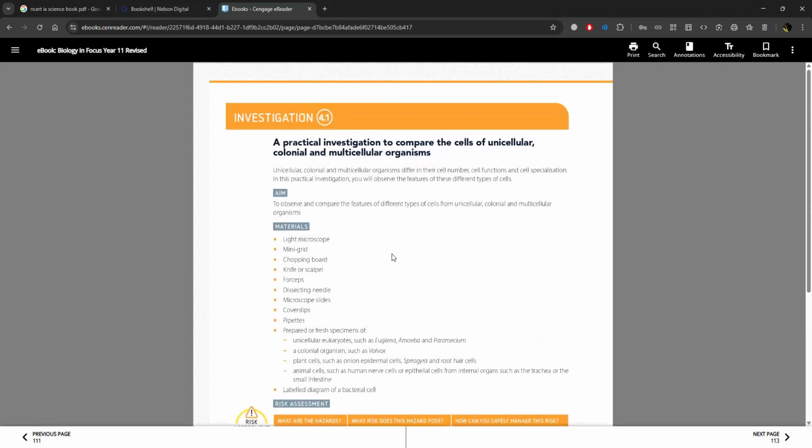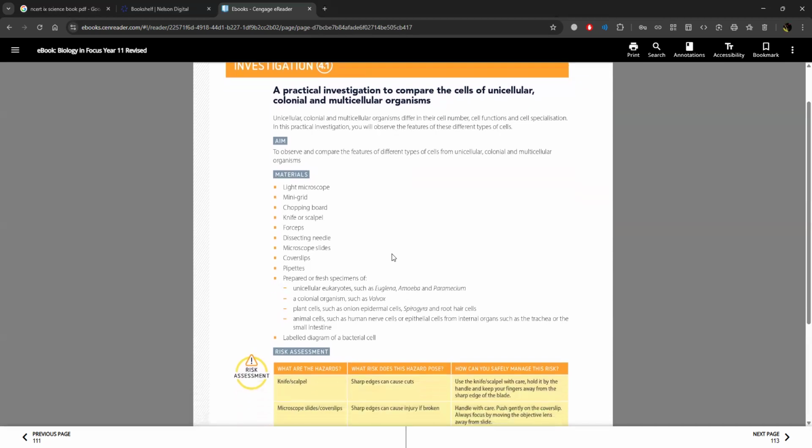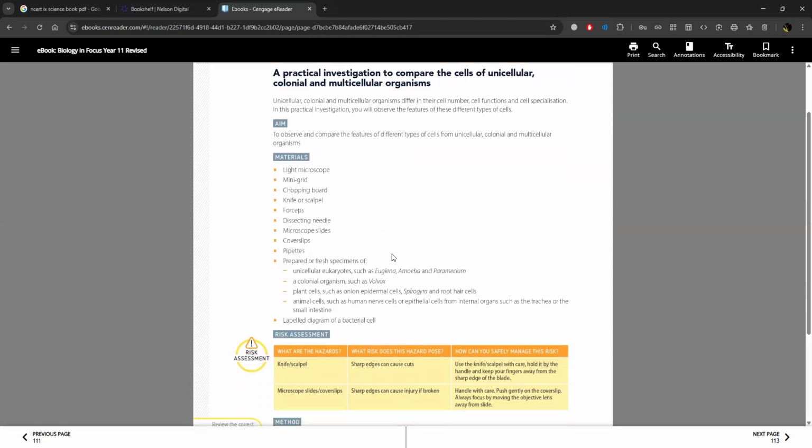Investigation 4.1. A practical investigation to compare the cells of unicellular, colonial, and multicellular organisms. Unicellular, colonial, and multicellular organisms differ in their cell number, cell functions, and cell specialization. In this practical investigation, you will observe the features of these different types of cells. Aim: to observe and compare the features of different types of cells from unicellular, colonial, and multicellular organisms.